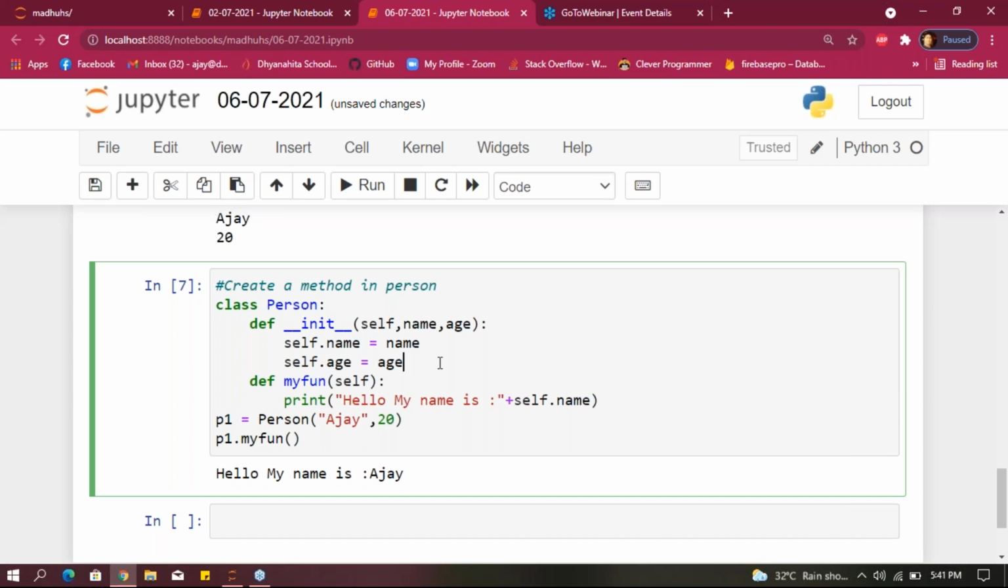Okay, I hope you guys understood. Please note down this example.